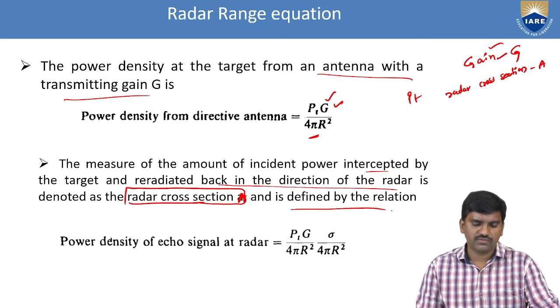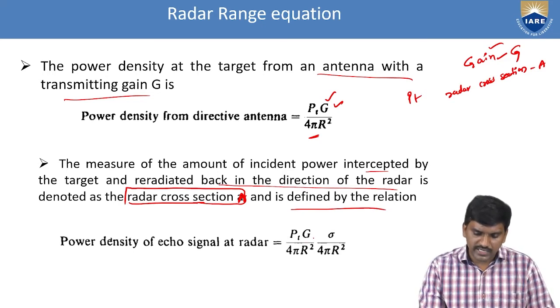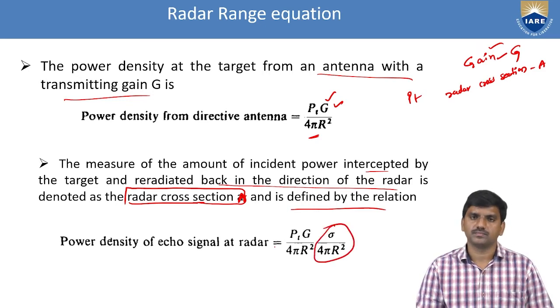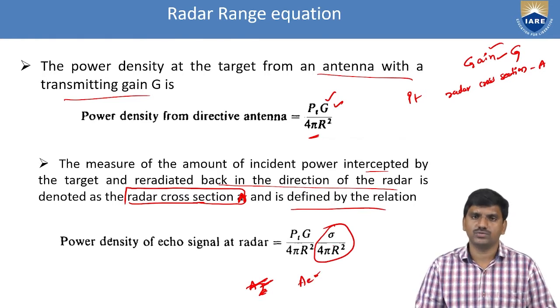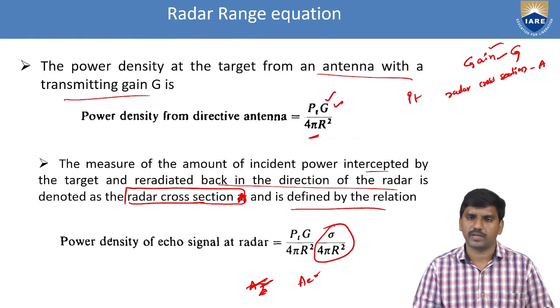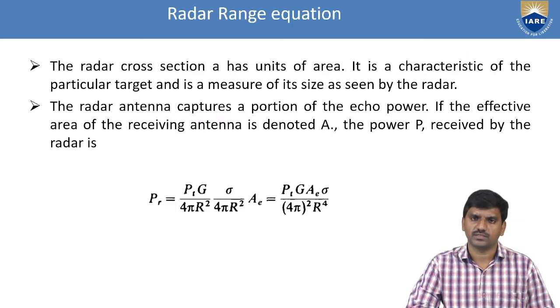So the power density of the echo signal at the radar is PT into G into sigma by 4 pi R square. The effective area AE is equal to G into lambda square by 4 pi. So this is the third step of the radar range equation.